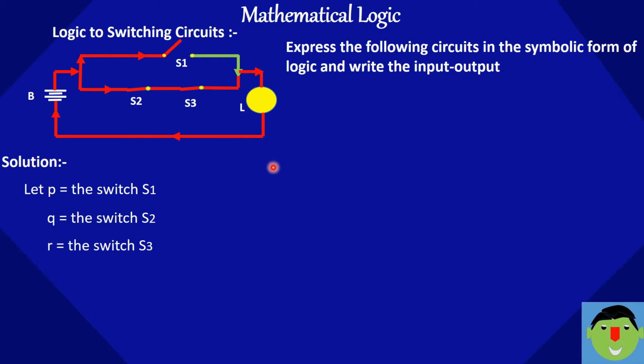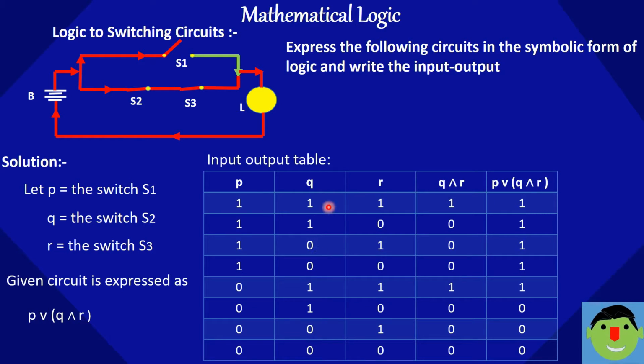So I can write the statement pattern of the given switching circuit as P or (Q and R). Both are in series, that's why we write Q and R in the bracket. The given circuit is represented as this statement pattern.